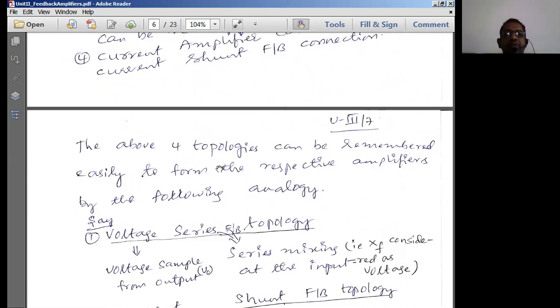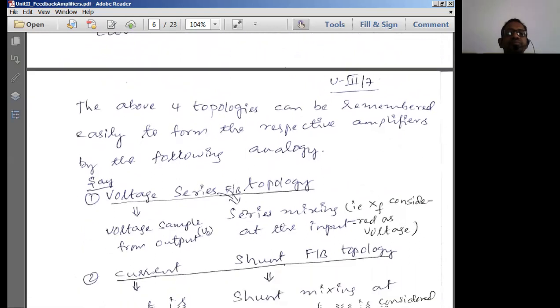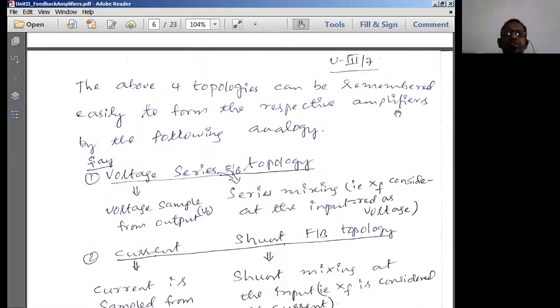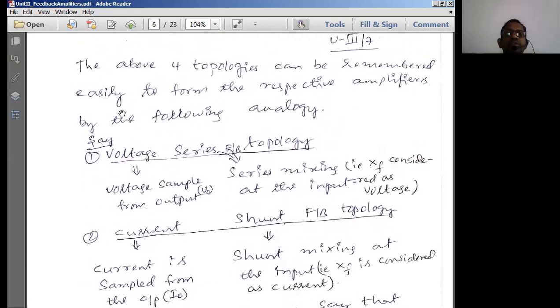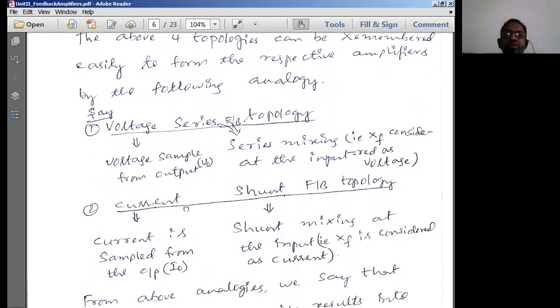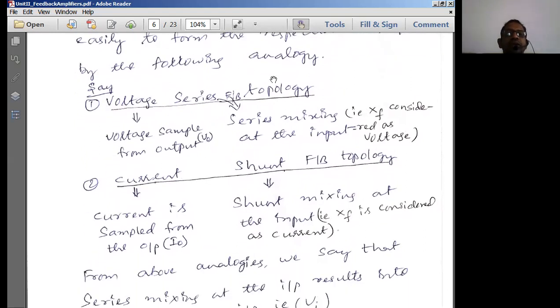Now the above four topologies can be remembered easily to form the respective amplifiers by the following analogy. We have to remember these topologies compulsorily. By seeing the circuit diagram, we should be in a position to identify the topology.